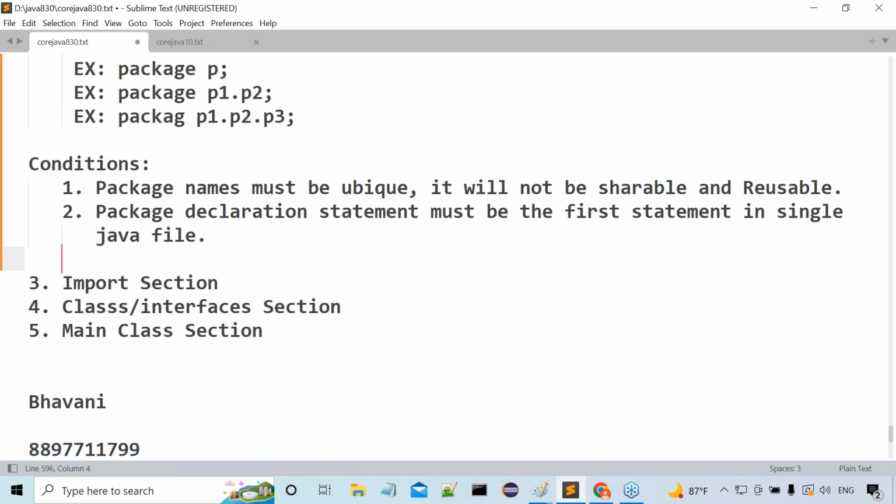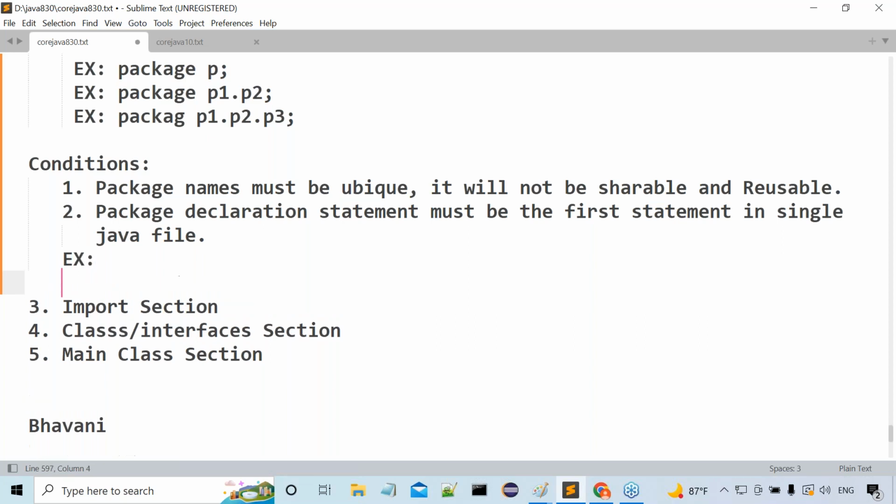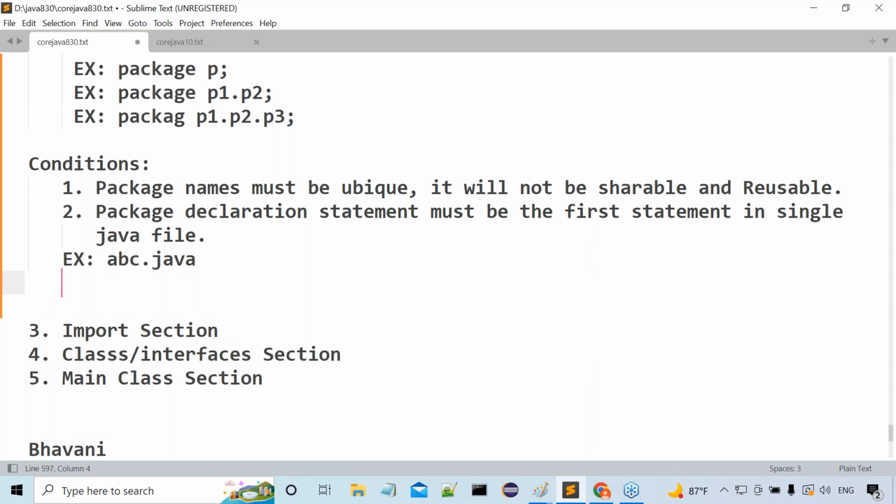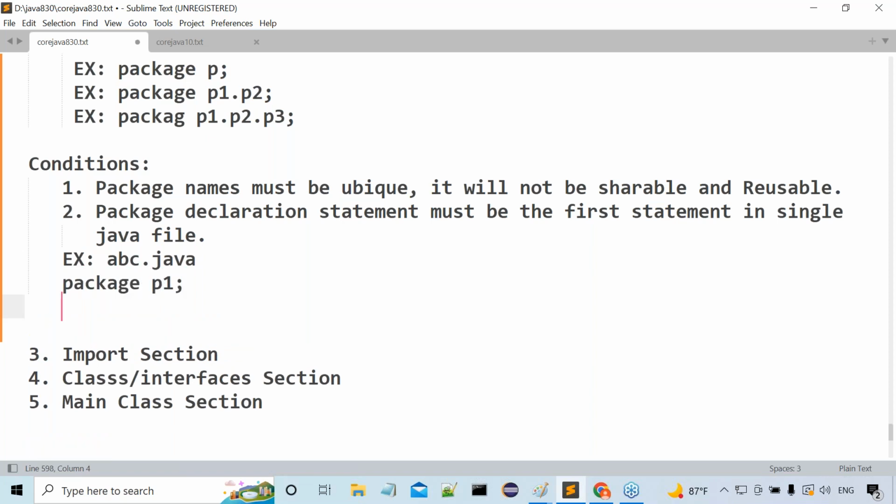Understand what I'm telling you? It should be the first statement. It should not be the second statement. It should not be the third statement. Simple example: my file is abc.java. Inside this, I provide package P1, and after that we can write statements like import java.io.star. This is a valid case. Why? Because the package statement is the first statement. The remaining statements we provide after the package statement only.